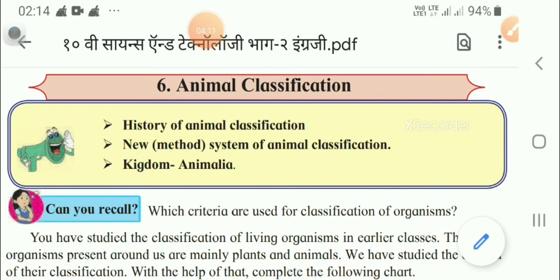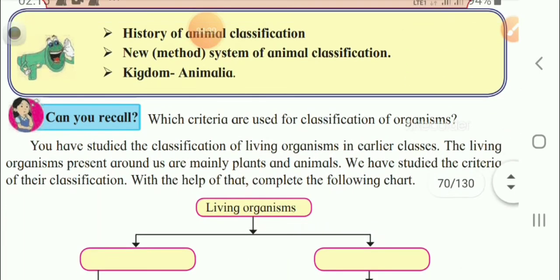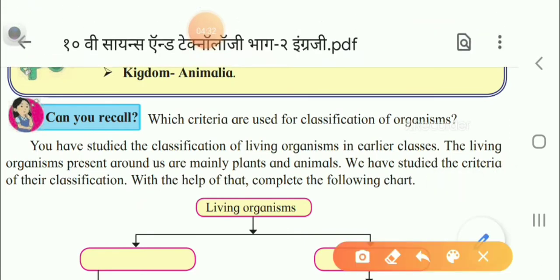First of all, in this chapter we are going to study history of animal classification, new system of animal classification, and kingdom Animalia, etc. That I already told you. But the next topic, you have to cancel, children. This is not in your portion now, so you have to cancel it.